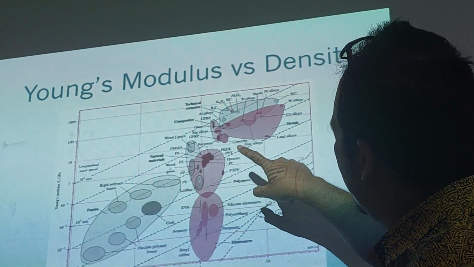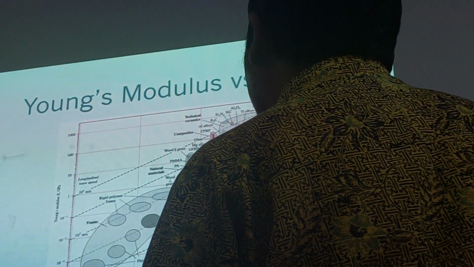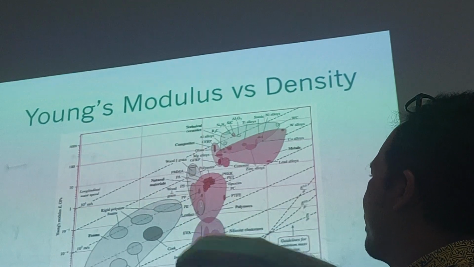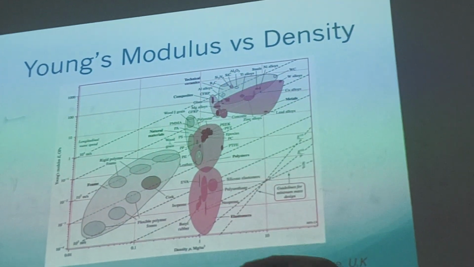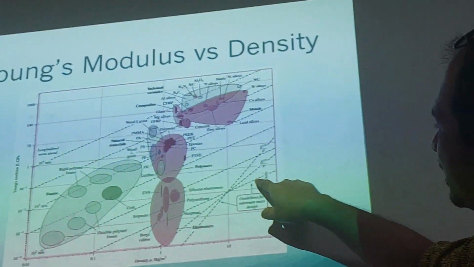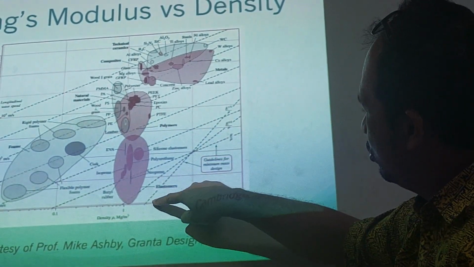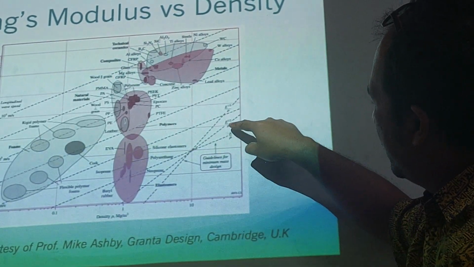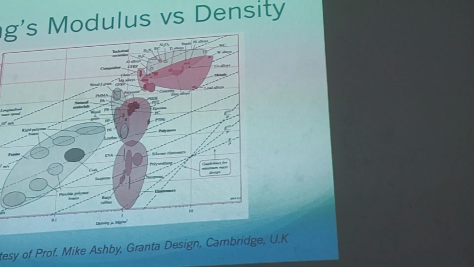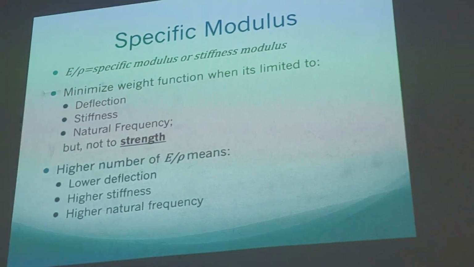Where is wood? Oh, this one is wood. Density is different. So metal is very dense. These are guidelines, 3 guidelines actually, 1, 2, and 3. Each is an equation. This is the specific modulus.